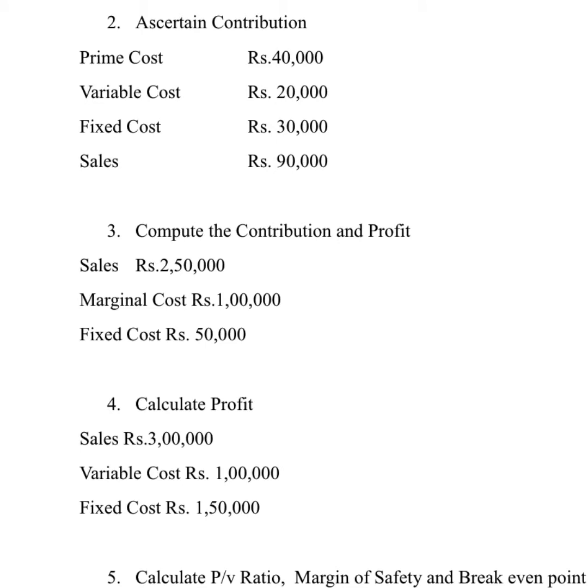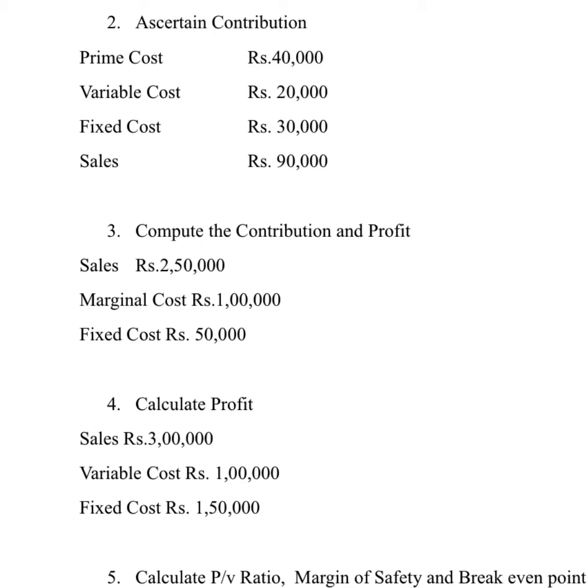Now see the third problem, girls. They are saying compute the contribution and profit. So it is nothing but we have to calculate the statement of profit. They have given you sales as 2,50,000, marginal cost as 1 lakh. What is marginal cost? It is variable cost. So sales minus marginal cost, that is 2,50,000 minus 1 lakh, you get 1,50,000 as a contribution, and minus fixed cost of 50,000. So if you minus 50,000 with that, you get a profit of 1 lakh.